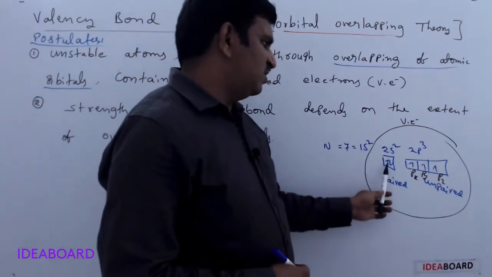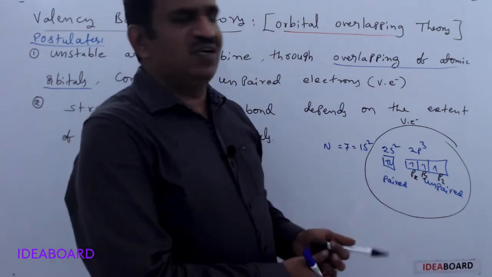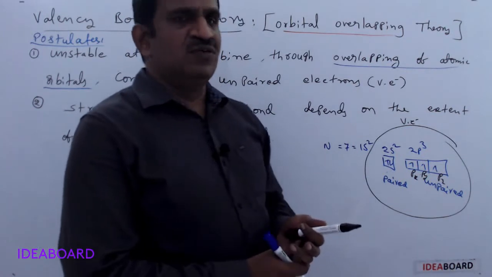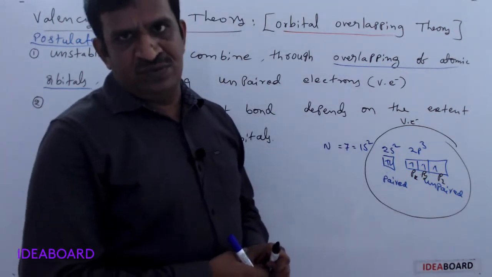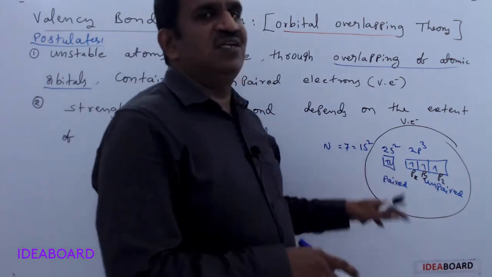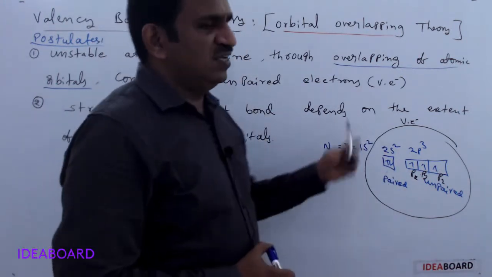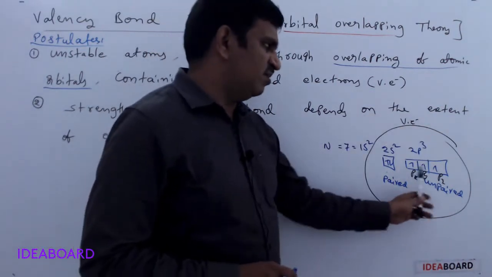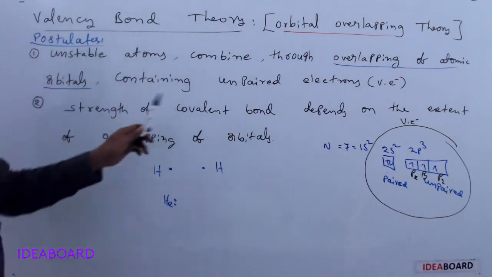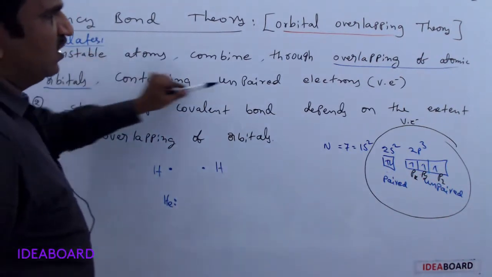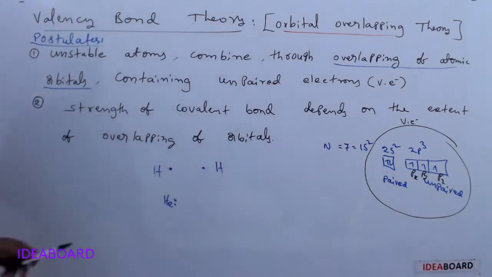The 2s orbital is already paired, so there is no need to form a bond. These are called non-bonded pairs of electrons. They are present in the valence shell but do not participate in bonding; we will see more about that later. So mainly the unpaired electrons participate in the overlapping of atomic orbitals and form a covalent bond.